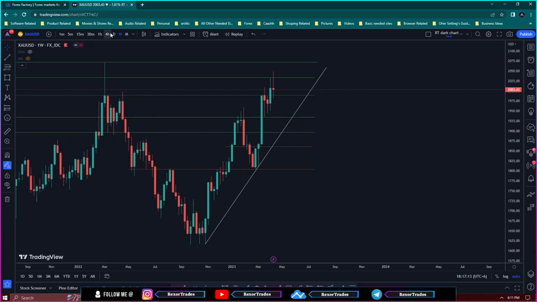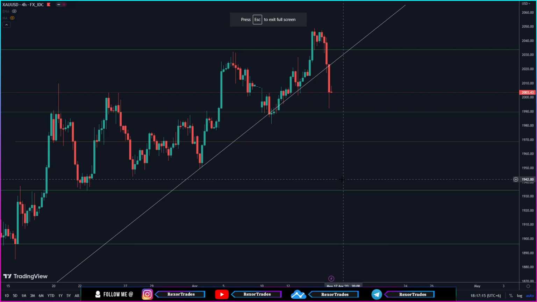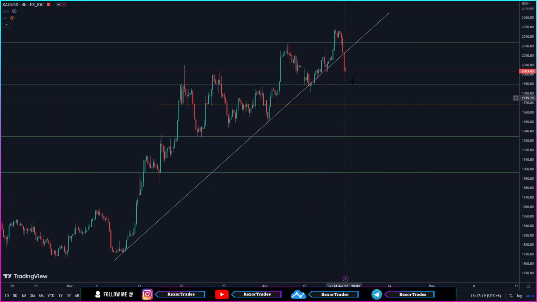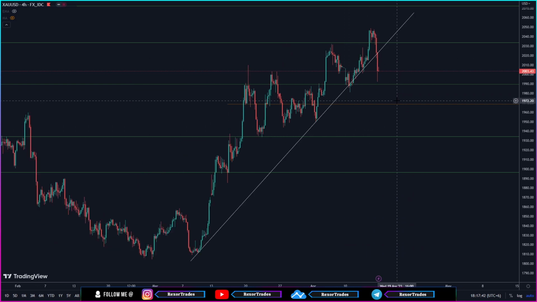However, if price, instead of closing below this area of support with further bearish momentum, we see price reacting from this area of support, forming some sort of resistance around here by some consolidation and closing above that resistance zone, at least on a 4-hour time frame with further bullish momentum, then that might be an indication of price having already made its pullback and might be continuing its bullish run that it started all the way from here to continue creating new higher highs.